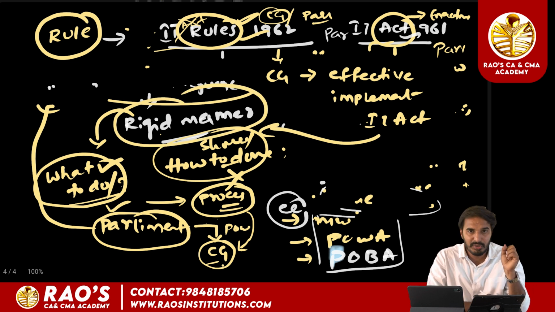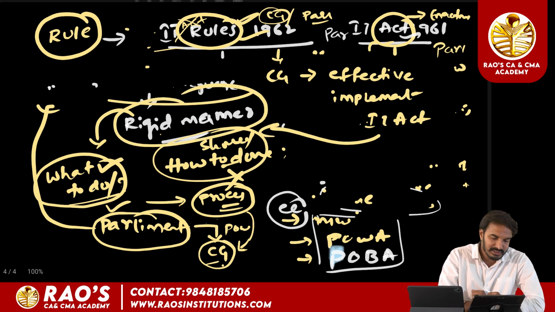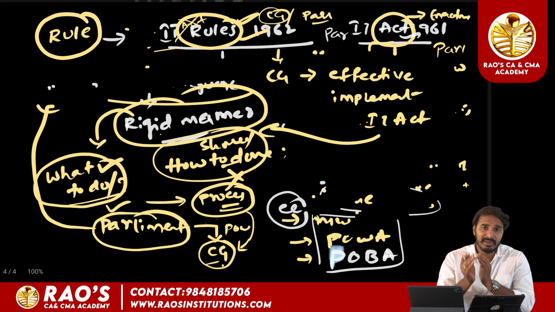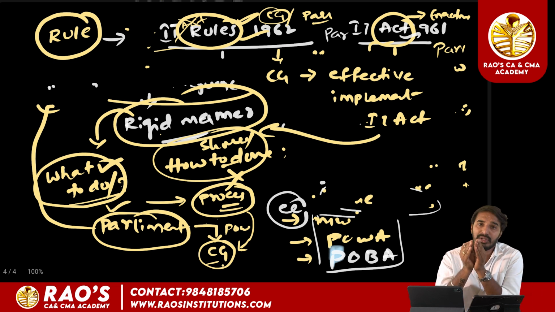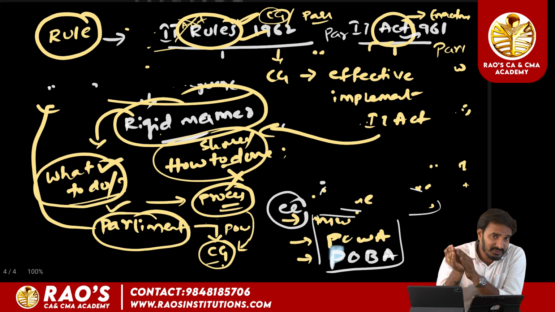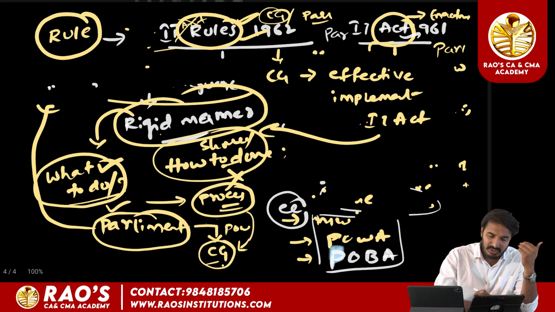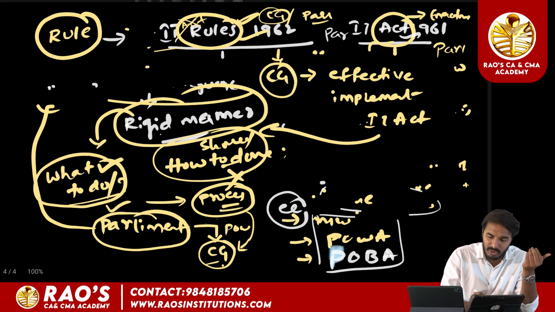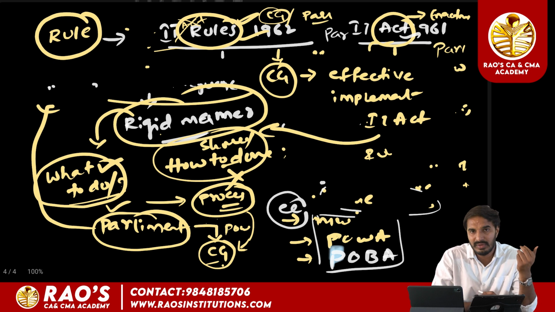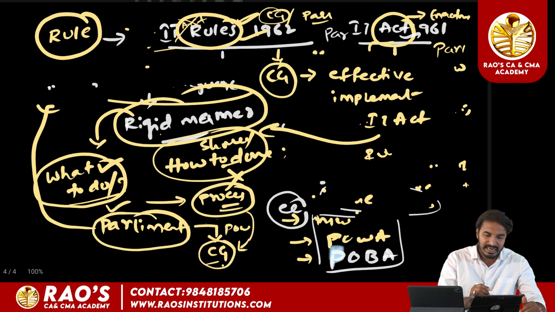Rigid manner. What do you mean by rigid manner? When the act is written in shorthand language, it simply says what to do, but it does not specify how it should be done. So for the purpose of how it should be done, the legislature has granted the power to the executive, that is the central government, to frame the rules, and they are also treated as sources of the Income Tax Act. And next we have the third source.